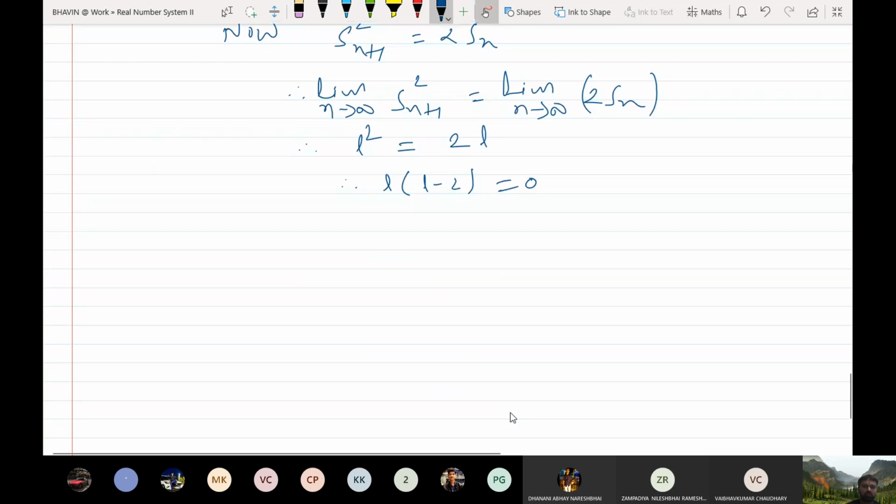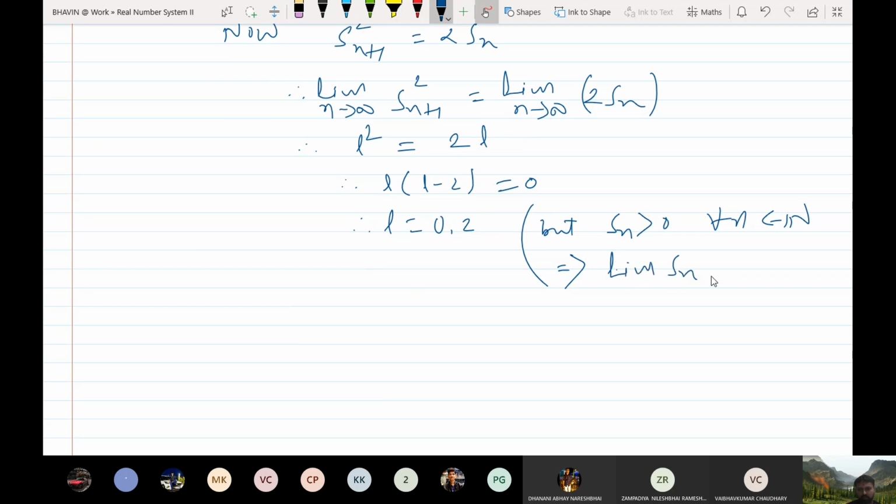So L has two possibilities, 0 and 2, but Sn is greater than 0 for all n belongs to N. Therefore, its limit is also positive. Therefore, L must be greater than 0. So therefore, L equal to 2. So therefore, limit of Sn is equal to 2.